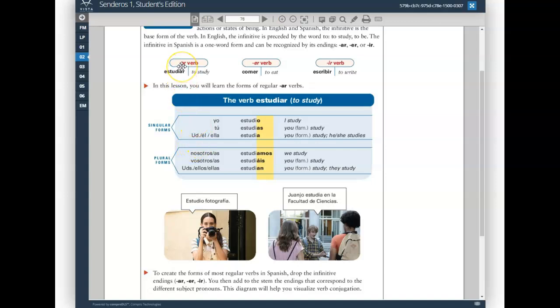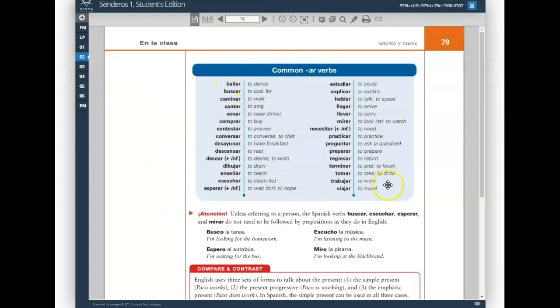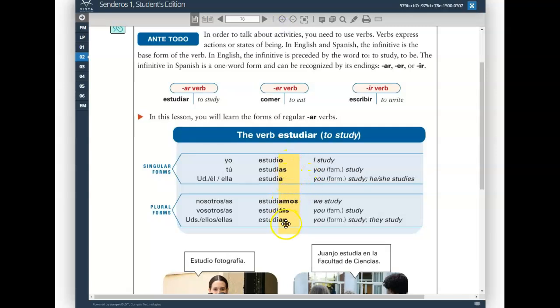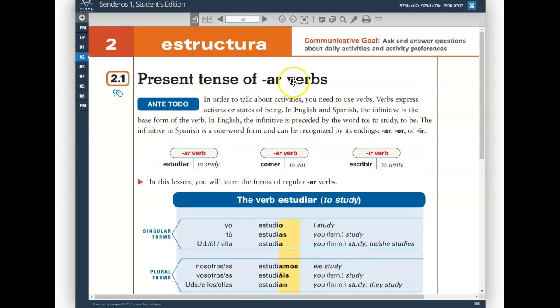We remove the ending, the last two letters. When you remove the ending from the infinitive, for example, the verb estudiar, remove the AR ending from the infinitive estudiar, you're left with what's called the stem. In this case, it would be estudi, and then you add to that stem your AR endings, as you can see on page 78, and then 79 gave you a whole bunch of AR infinitives that follow this pattern, o, as, a, amos, an. That's how we conjugate regular AR verbs.